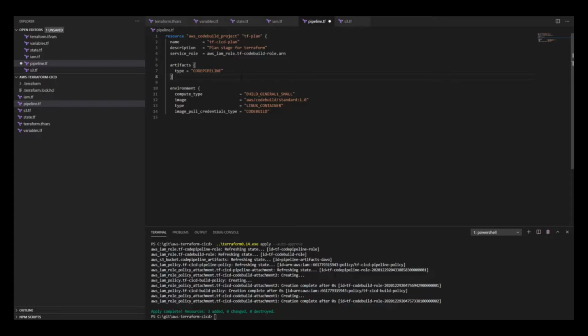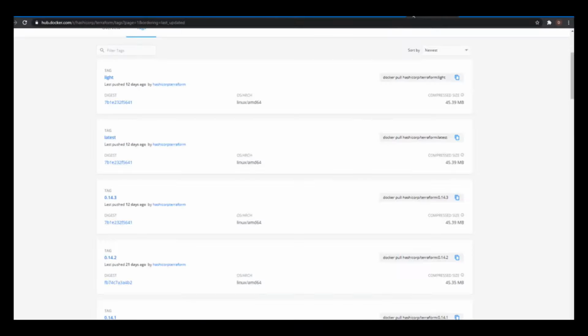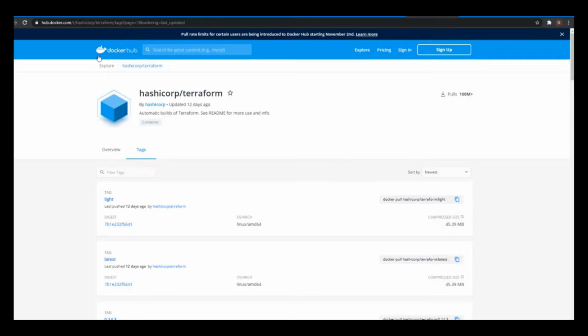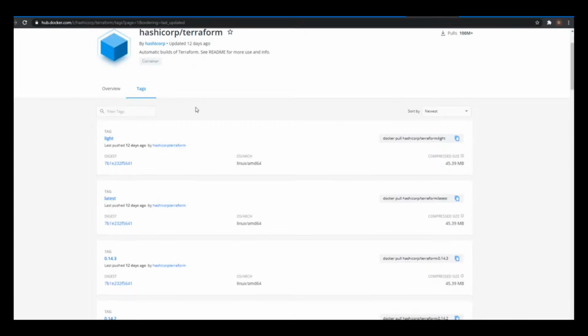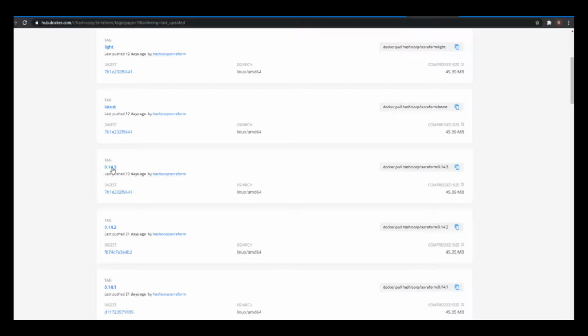As far as the environment, a small instance is good. Our image is going to come from Docker Hub, which is one of the reasons we created Docker Hub secrets on Secrets Manager. And what we want is a Docker image from Docker Hub pertaining to Terraform. If you go to the Docker Hub website and look for Terraform, these are the Docker images available for Terraform. In my particular case, I happen to be using 14.3, so I'm going to use this image here as my image. You can make this into a variable as well if you want to.